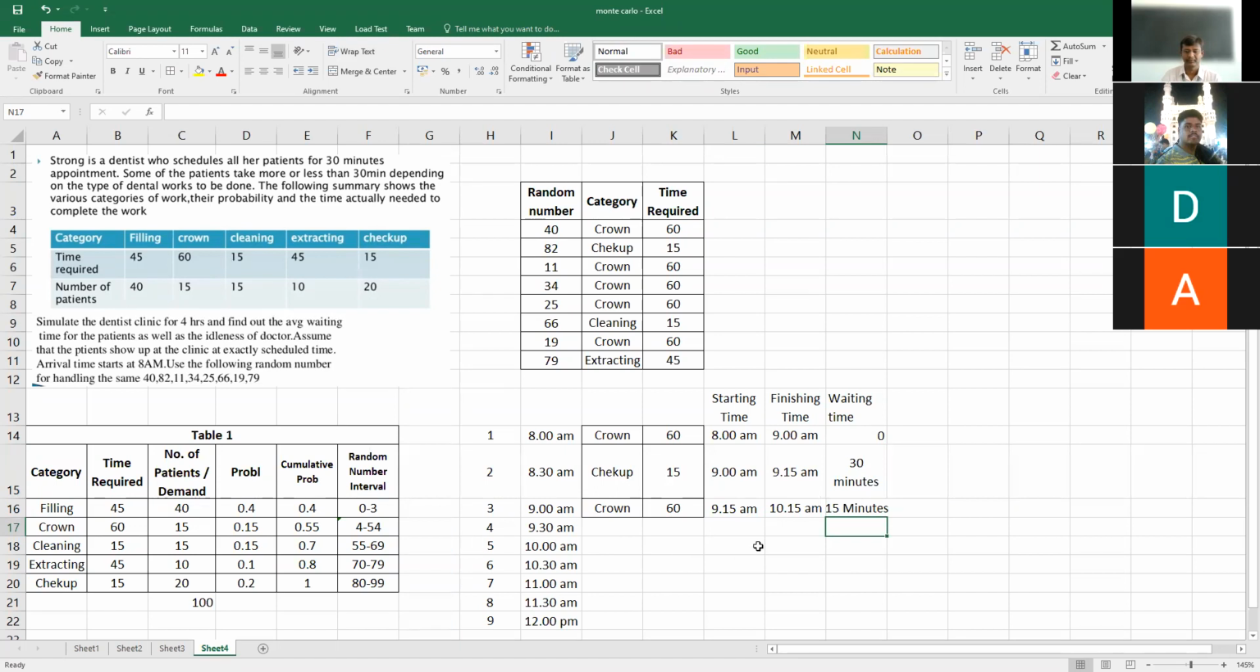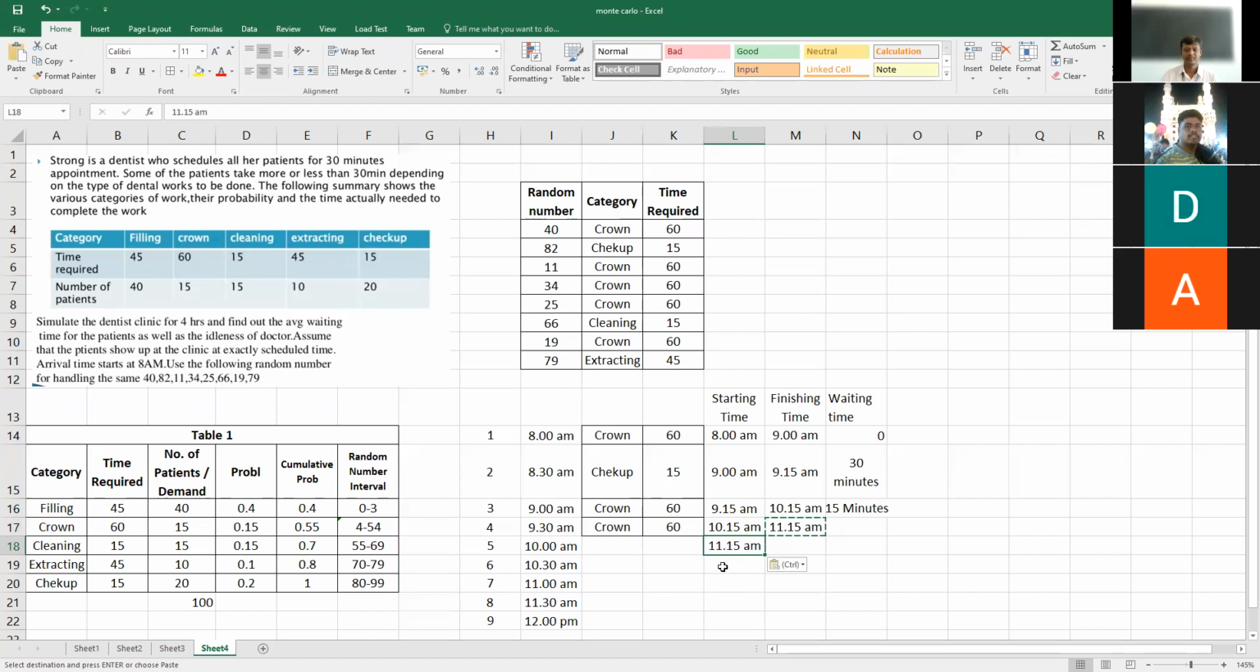Now the doctor is completing the work by 10:15, so only after 10:15 can he take up the next case. The next case arrives at the clinic by 9:30, and that case is again for crowning work that takes another 60 minutes. The work starts by 10:15 and will be completed by 11:15, since 60 minutes are there. So only after 11:15 will this candidate's work be finished.